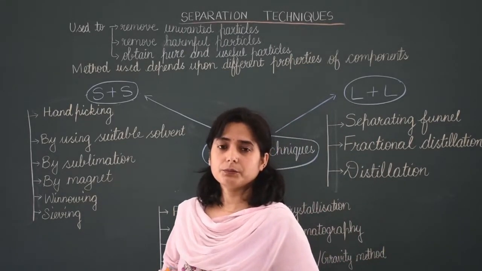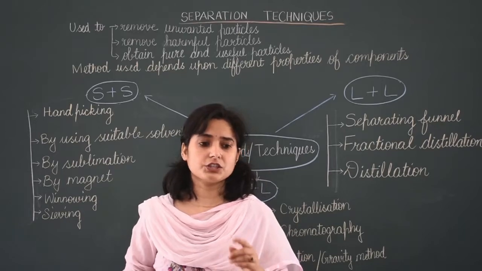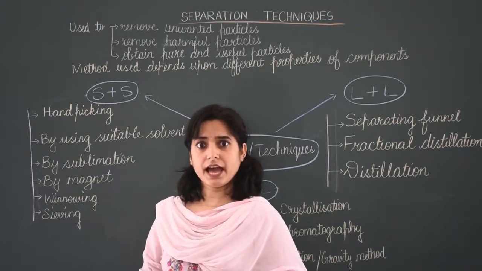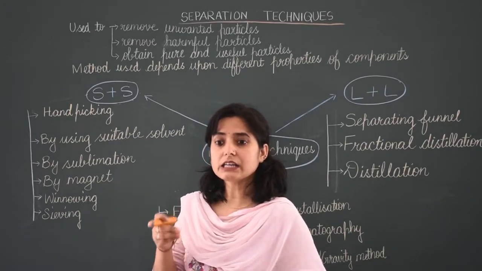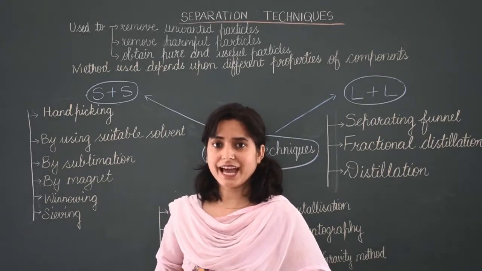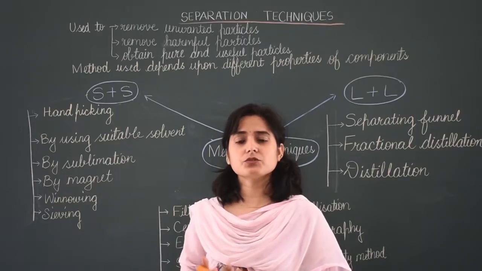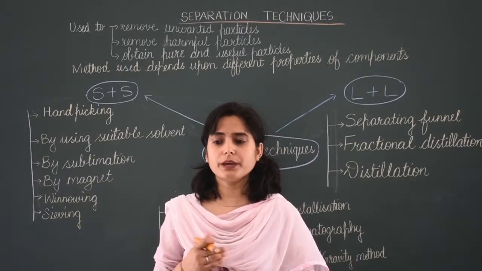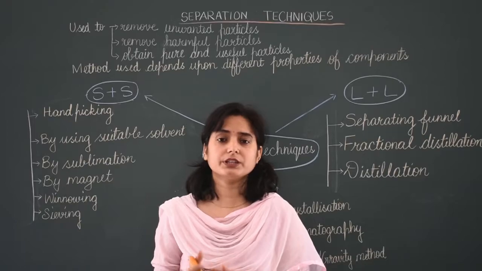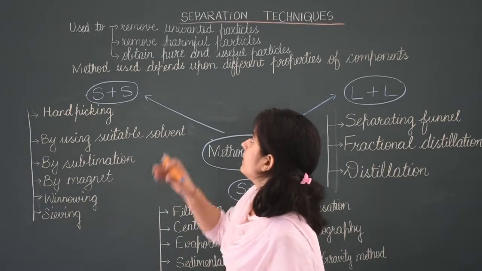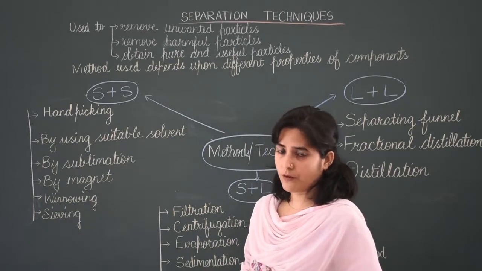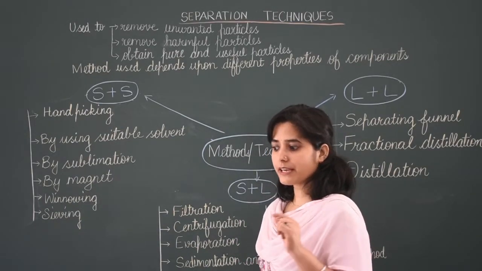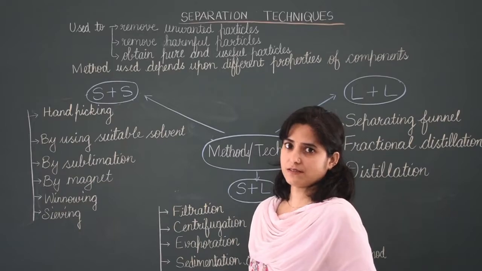When we take pulses from the market, they are shiny and too colored, and when we wash them, colored water comes out. That means chemicals were used to polish them, to make them beautiful and get more cost. So we have to remove those chemicals, the harmful particles, from there. In the case of rice, you can simply see this.